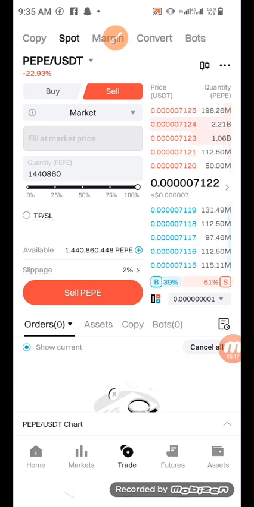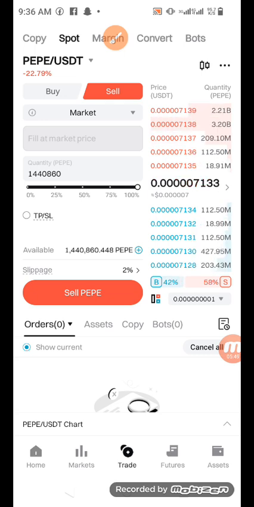Another thing about limit order is that if you set your price to sell at a particular price, and you come back after a few hours or a day or whatever and discover that the price of that token has not got to the price you set, you can always cancel the order and return to the status quo. You lose nothing. But once you buy or sell at market price, you sold it. You can't return to anything. You cannot cancel it. Once you click on sell and confirm it, it's gone. Now that is the point we are making.